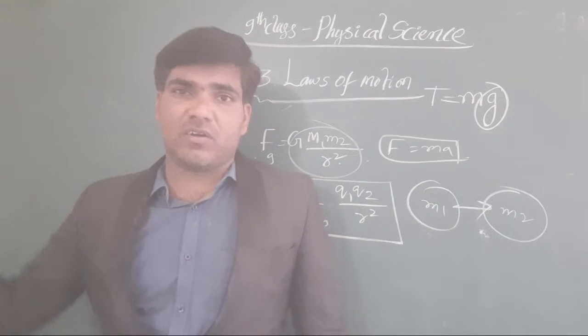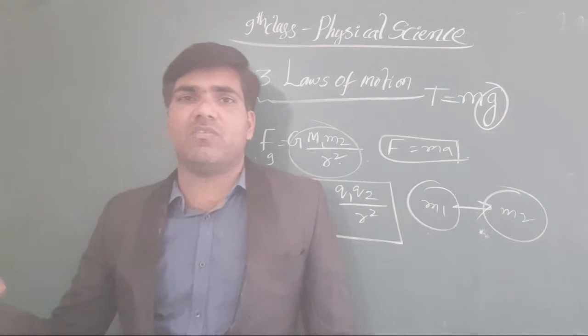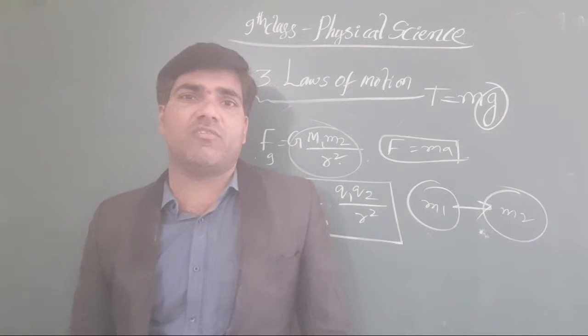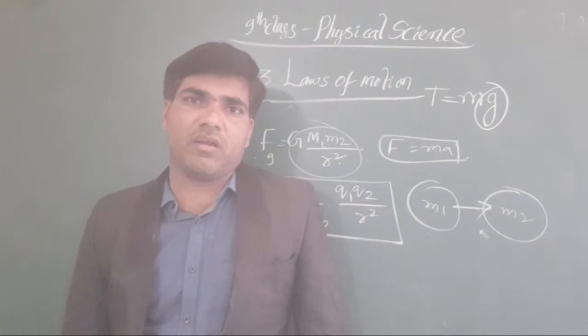But when we account for the time for the force, we get the momentum change as well. Clear or not, all the students?